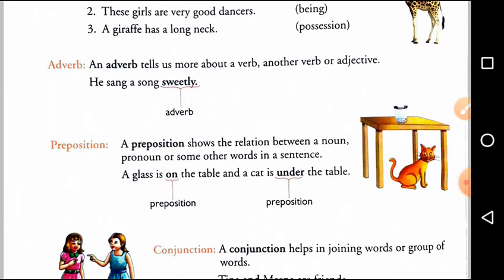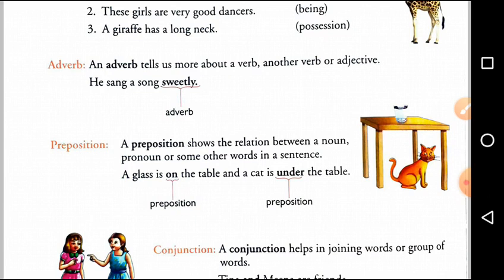Next, adverb. An adverb tells us more about a verb, another verb or an adjective. Adverb, in Hindi we call it Kriya Visheshan. Adverb tells us something about a verb, or an adjective.